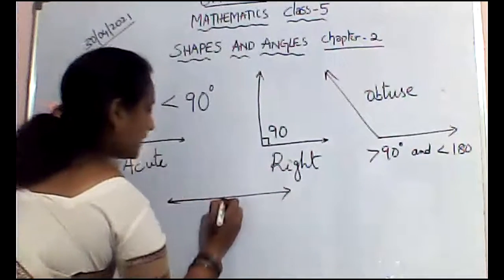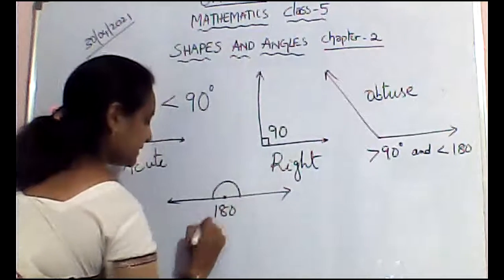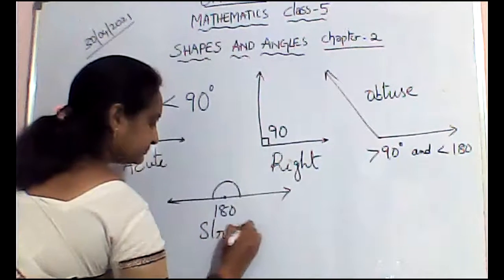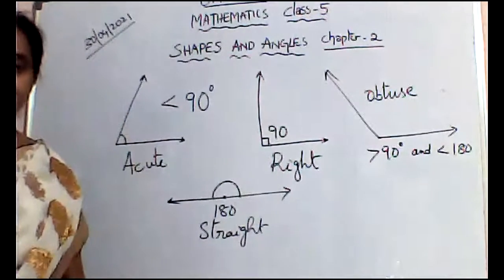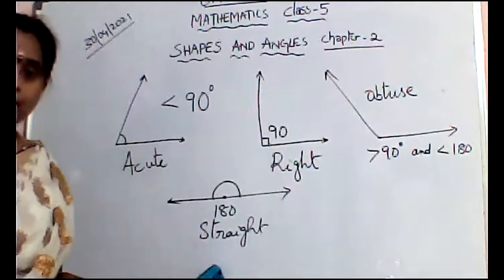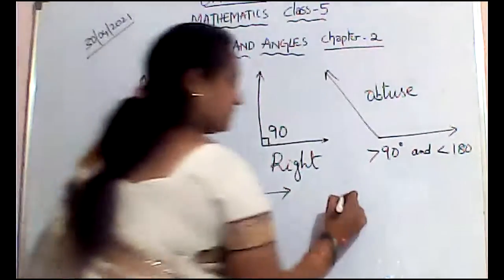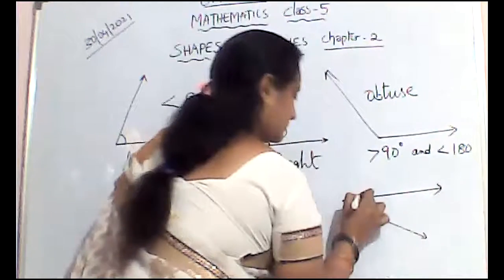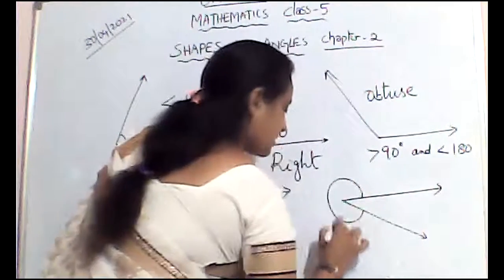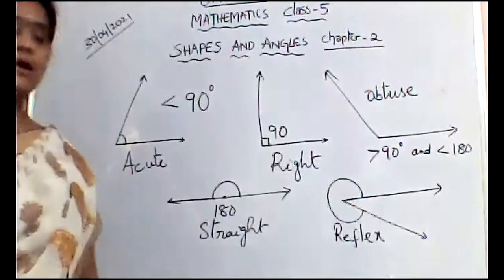On a straight line at any point, we will get a straight angle, 180 degrees. This is called a straight angle. Then this is called reflex angle.